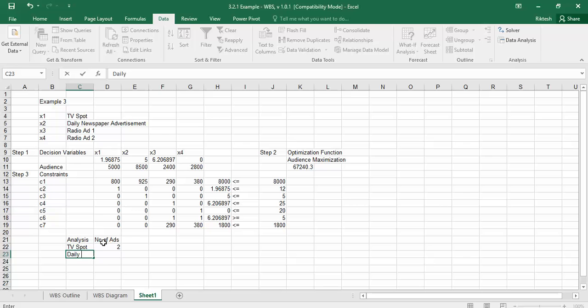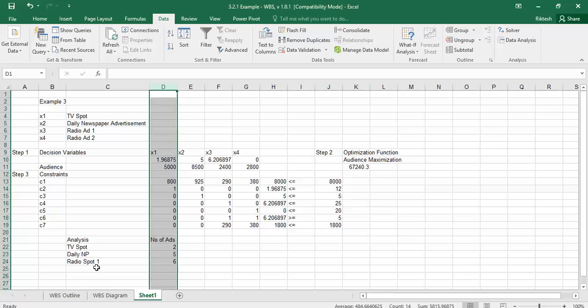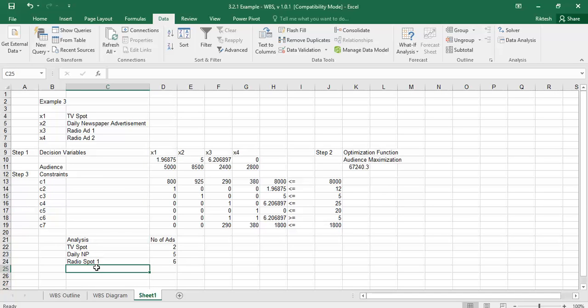Daily newspaper, we can give 5 advertisements, and radio spot 1 is good to give 6 advertisements, because 6.2 is as good as 6. Radio spot 2, as per the solver, we should not give any advertisements here.